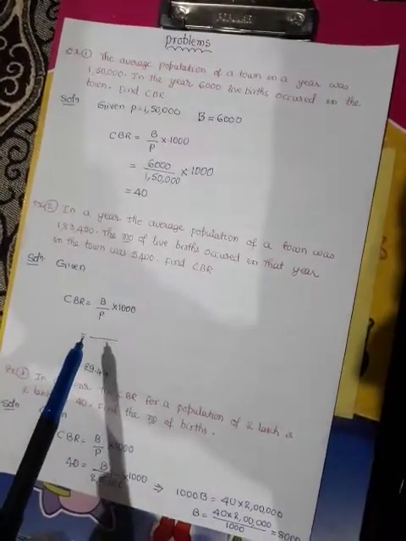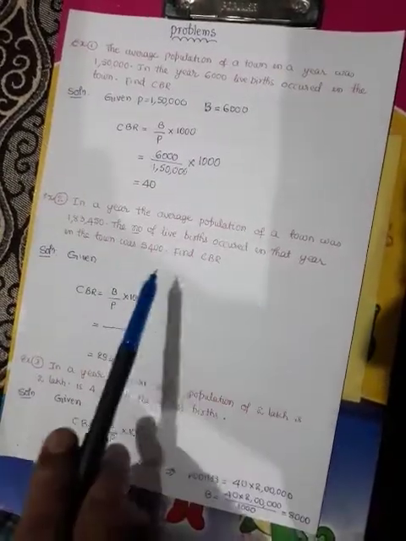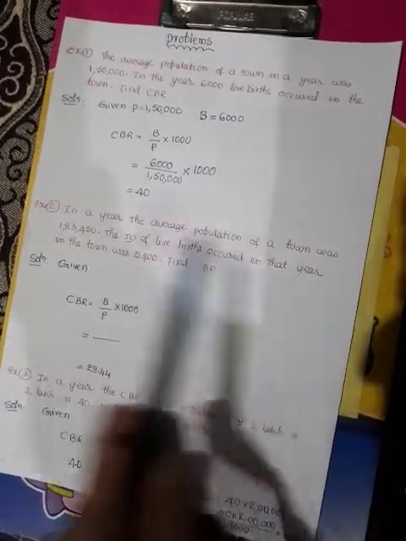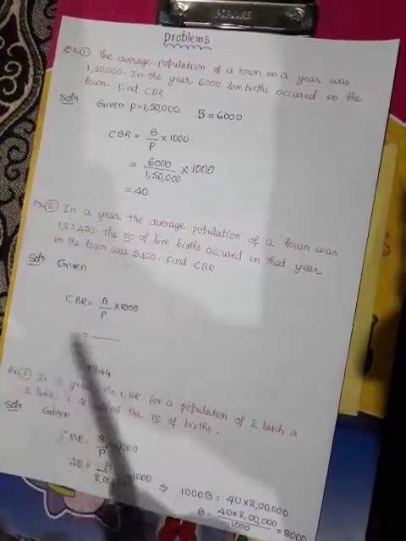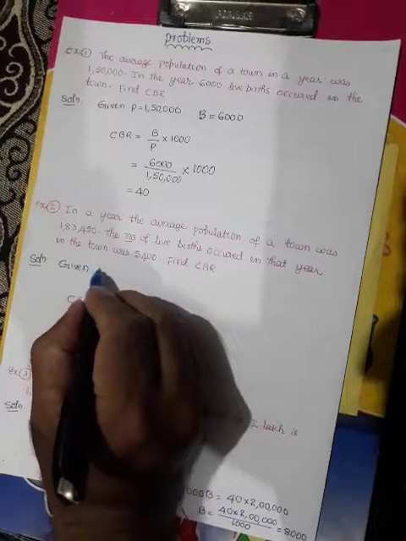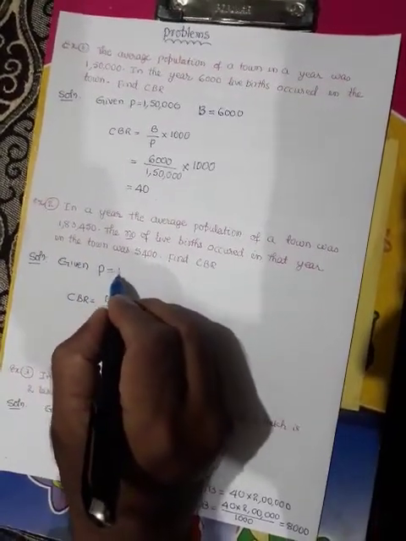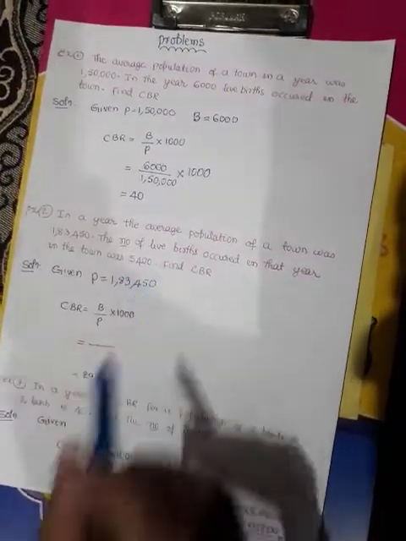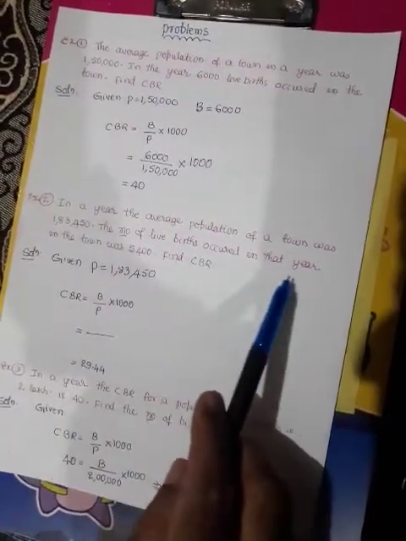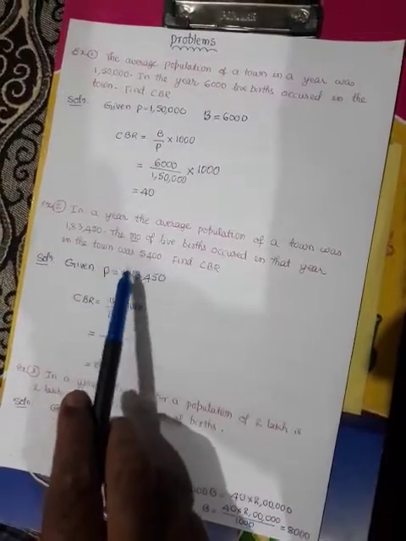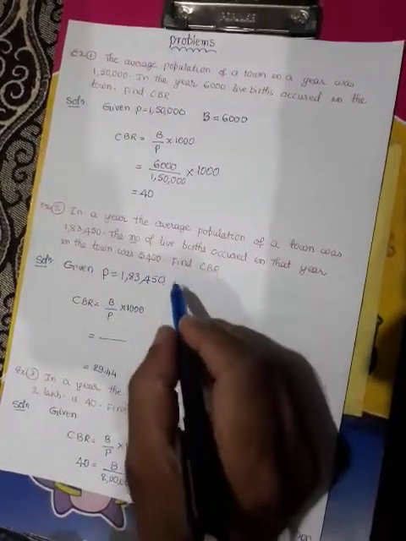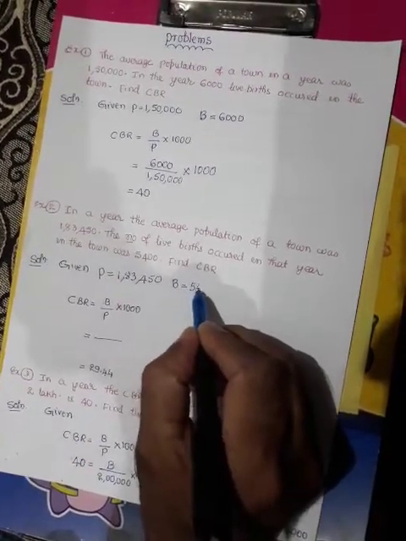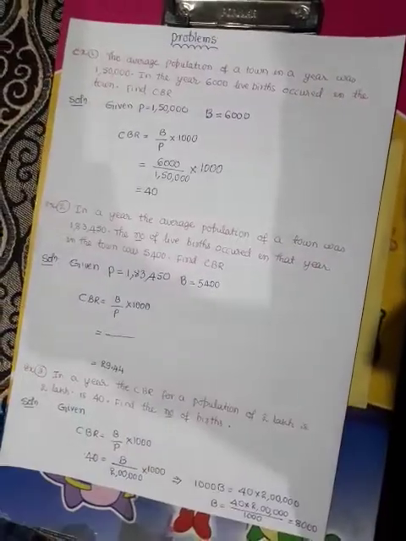We have to identify this data in the problem. 1,83,450 is P, the average population. 5,400 is the total births B. So these two are the given data.